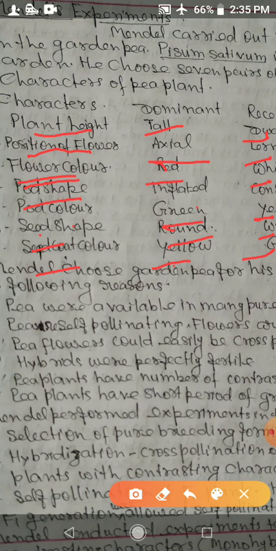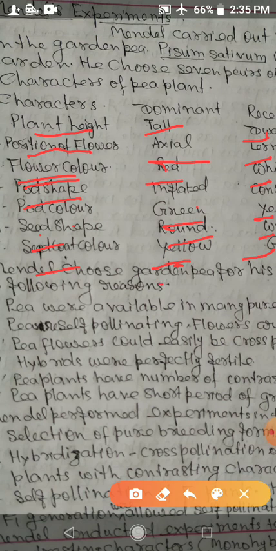So Mendel selected for his experiment the garden pea, Pisum sativum. It is very important to know why Gregor John Mendel had selected the pea.